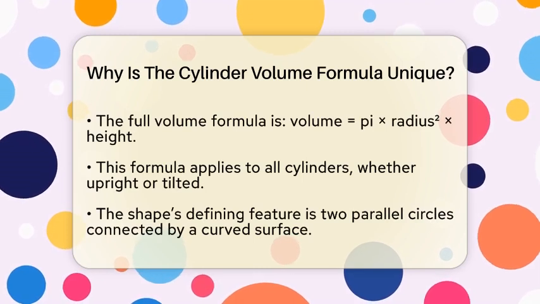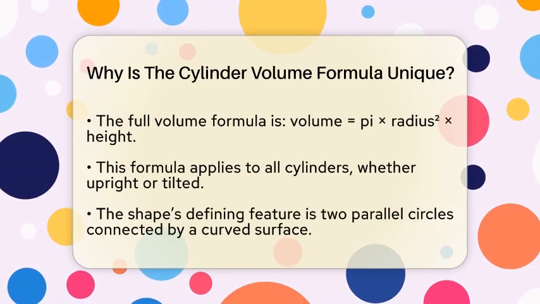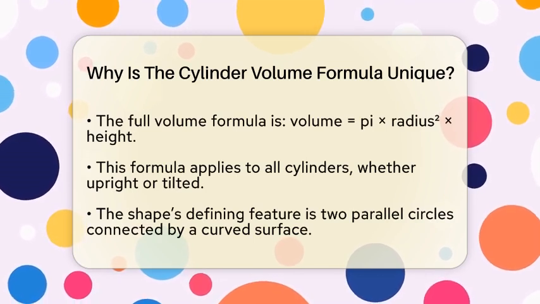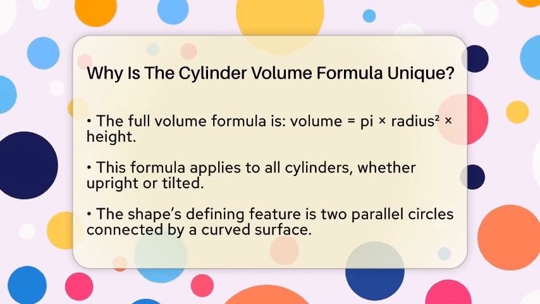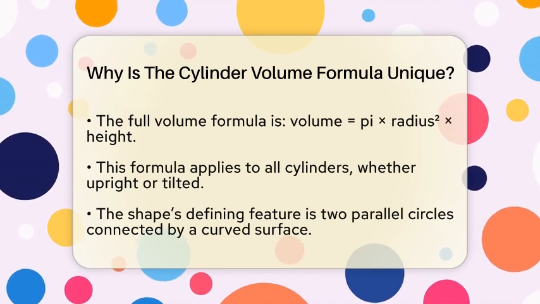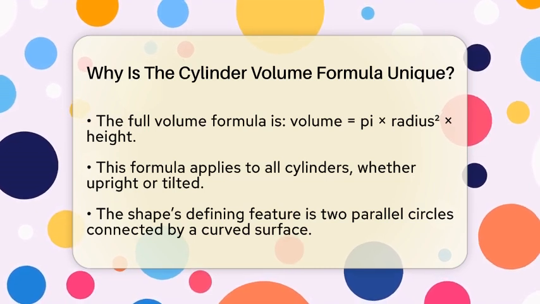This simple relationship works for all cylinders, whether they stand straight up or are tilted at an angle. That's because the shape is defined by two parallel circles connected by a curved surface. What makes this formula special is how it relates the base and height directly to the space inside the shape.